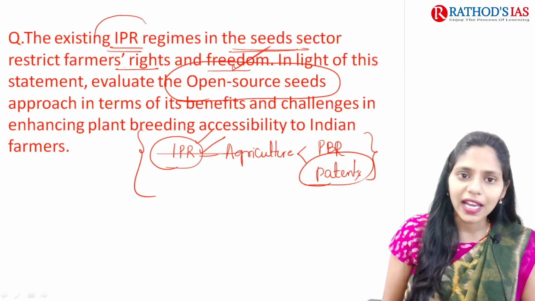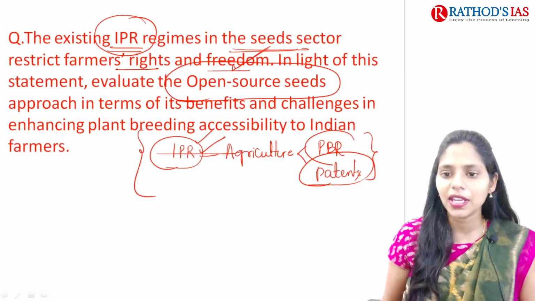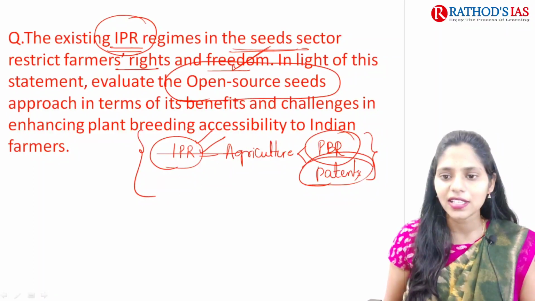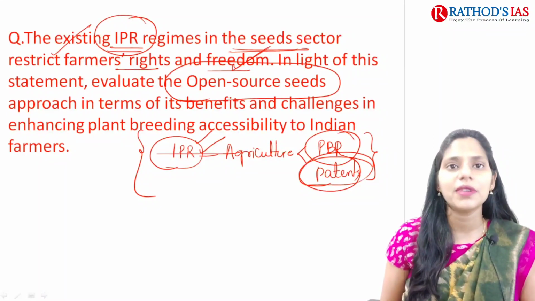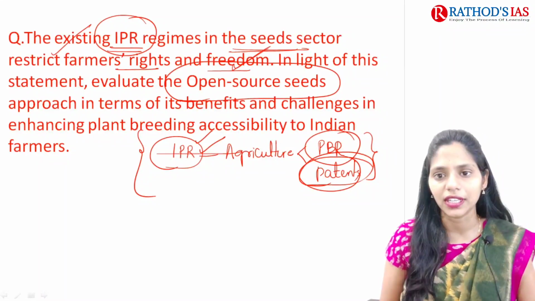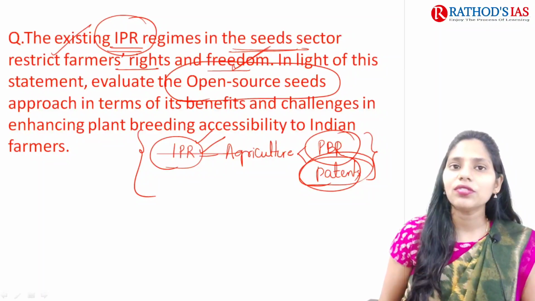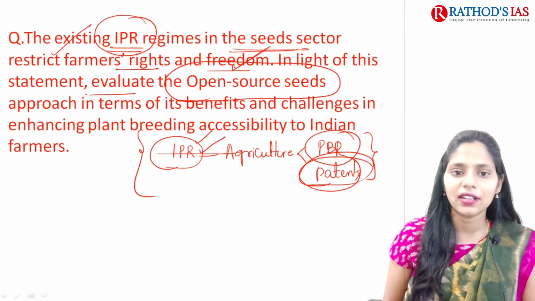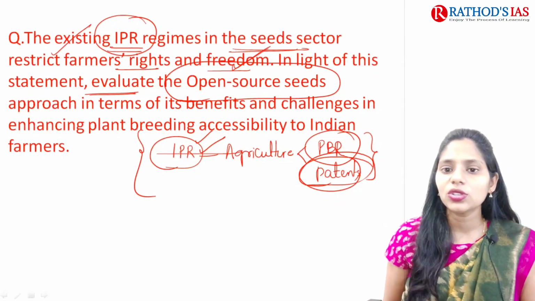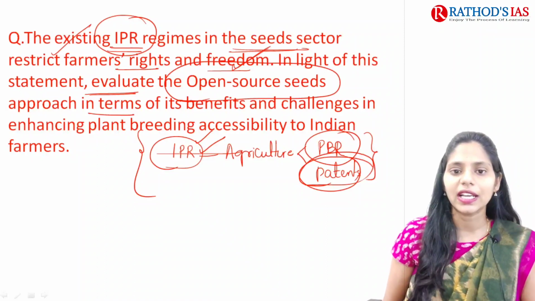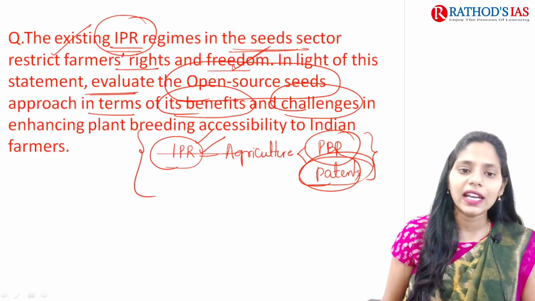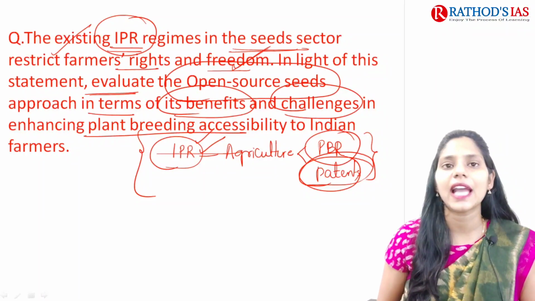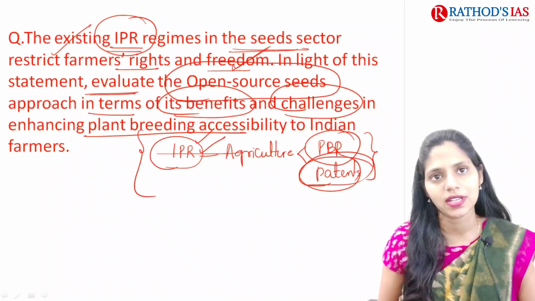So because of this IPR regime like PBR, that is plant breeder rights, and patent rights, it is restricting the farmers' right as well as freedom. In the light of this statement, evaluate open source seeds approach in terms of its benefits and challenges in enhancing plant breeding accessibility to Indian farmers.